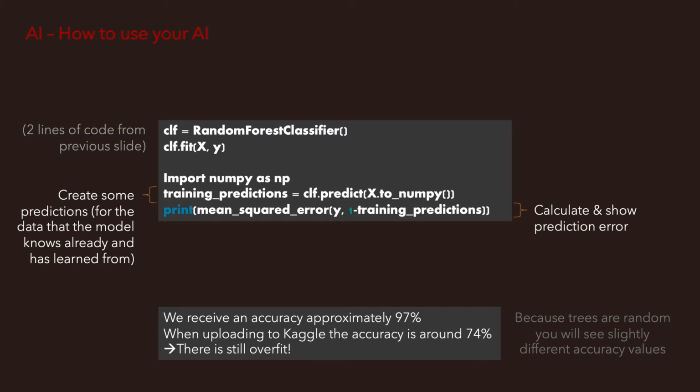Now the challenges, however, arise when we actually upload to Kaggle with the estimates on the test data. And remember, on the test data we don't know this Y, and the model has never seen the X for the test data, so it's new data for it. And we see suddenly on that unseen data there is only an accuracy of 74%.